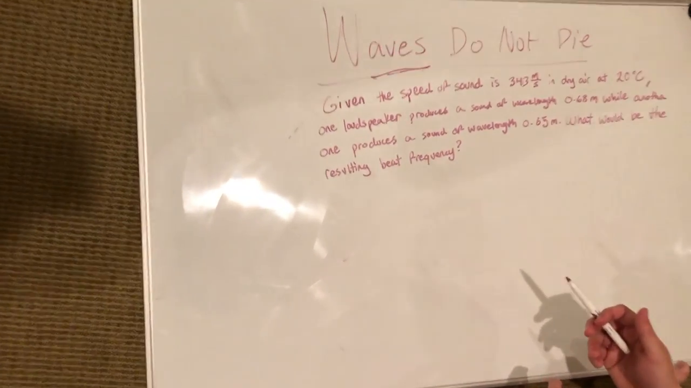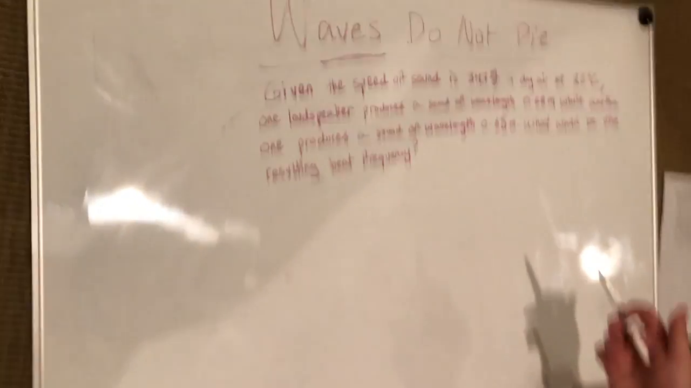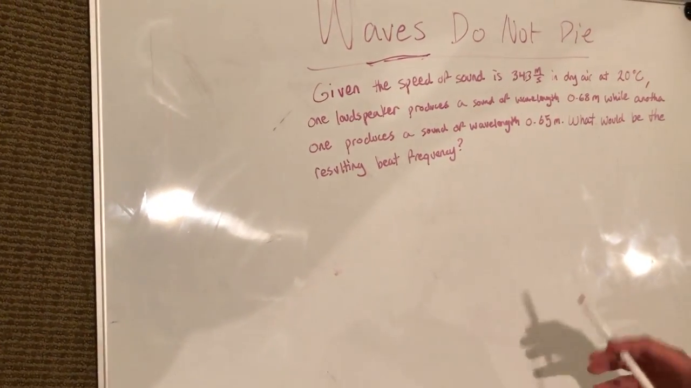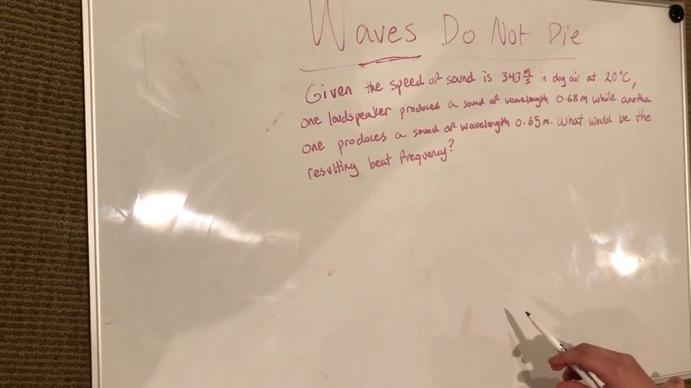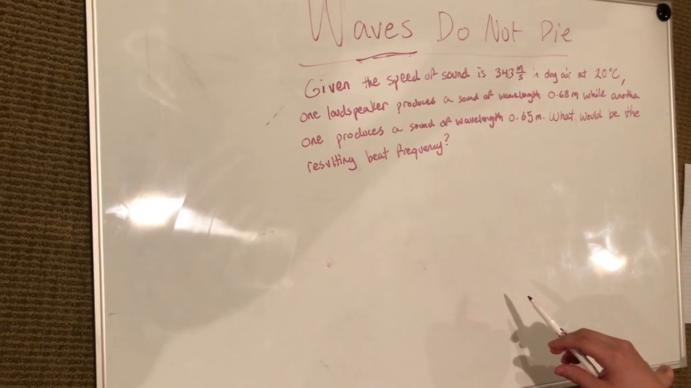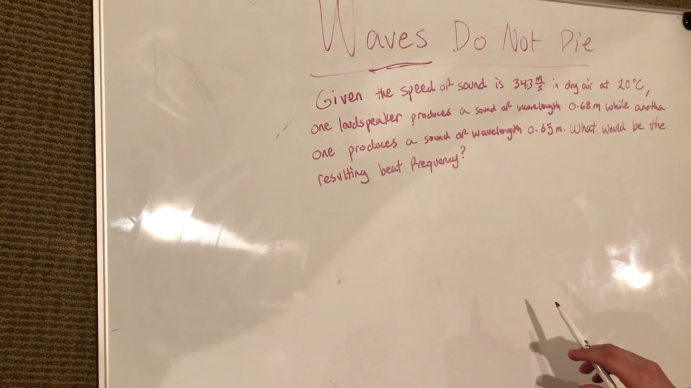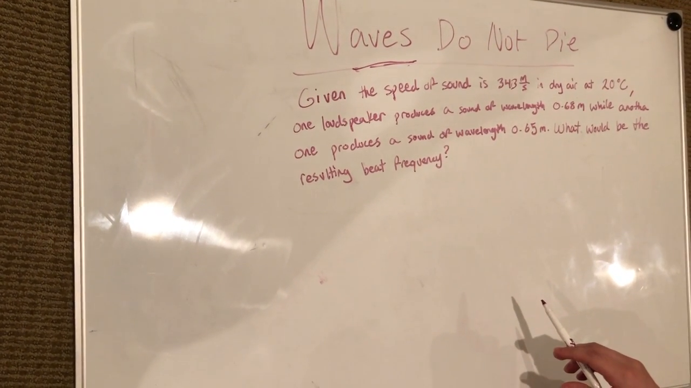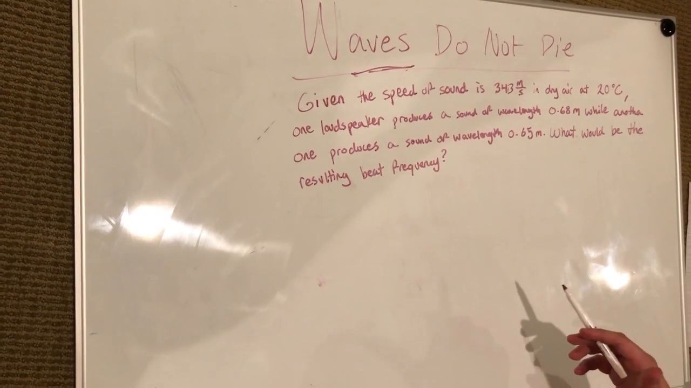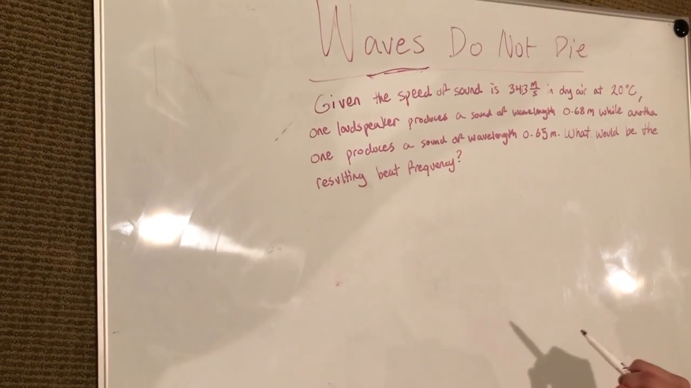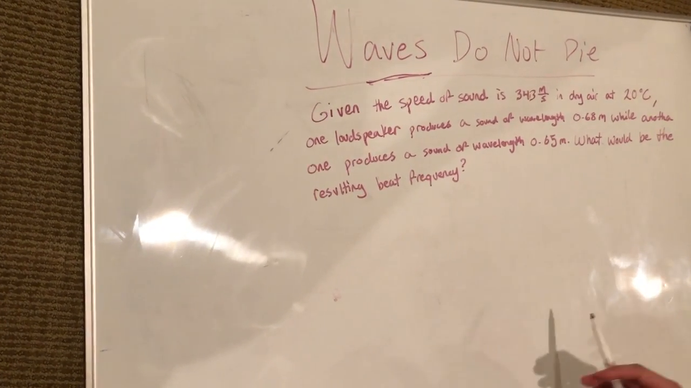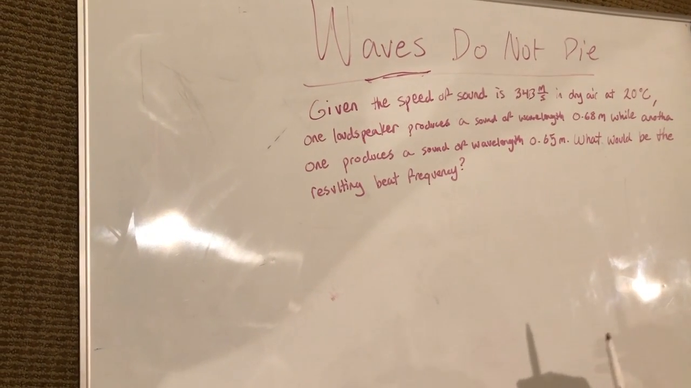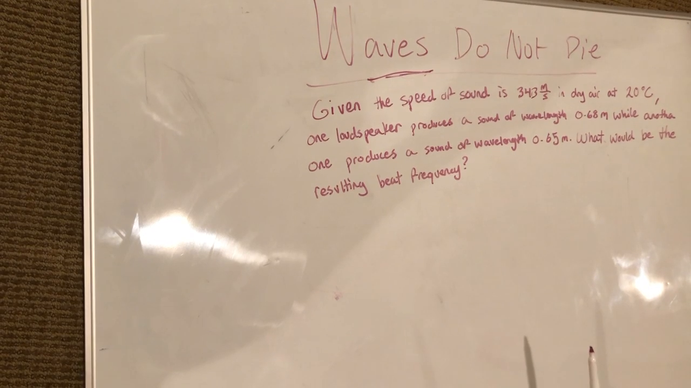This problem says, given the speed of sound is 343 meters per second in dry air at 20 degrees Celsius, one loudspeaker produces a sound of wavelength 0.68 meters, while another one produces a sound of wavelength 0.65 meters. What would be the resulting beat frequency? Now, off the top of my head, I don't know what beat frequency is, but we can logically infer, since we know the two speakers' frequencies are going to be different with a constant velocity of wave propagation of 343